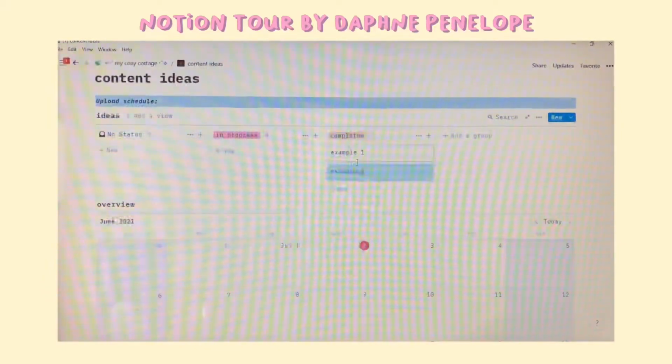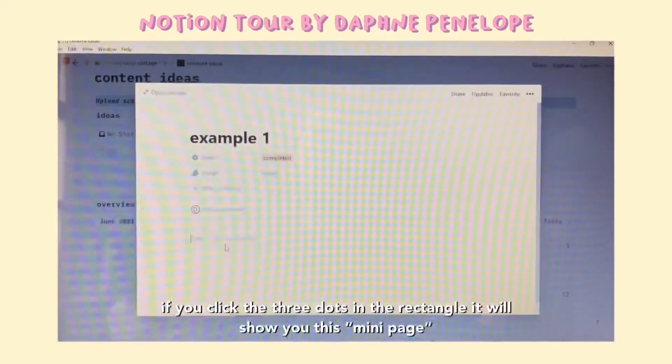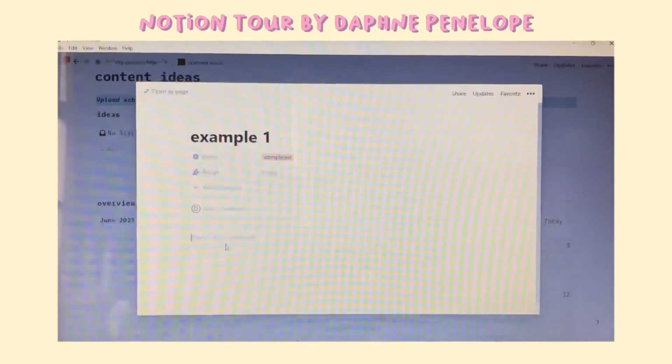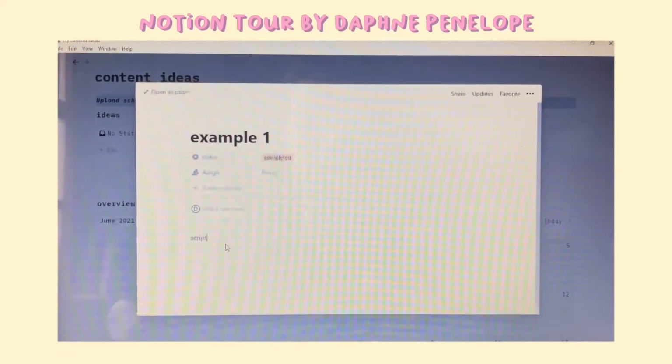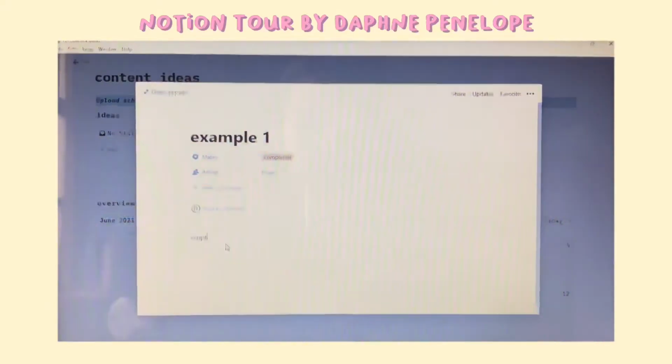So yeah, it's just a lot of fun dragging these, and I think it's satisfying. And if you click it, it creates this mini page, and you can add more details, like for example, maybe you can add your script if you want.